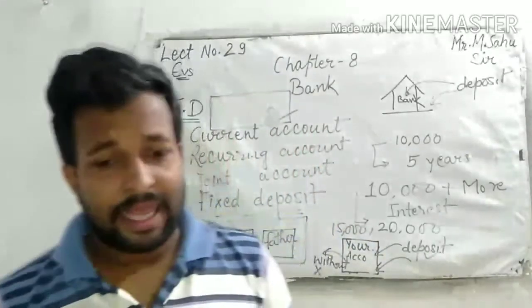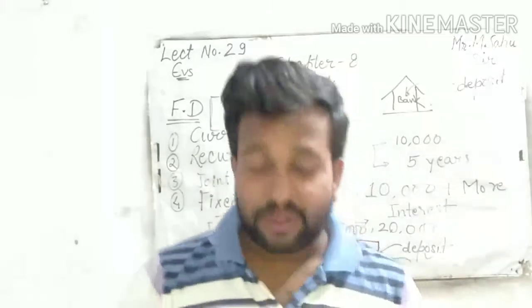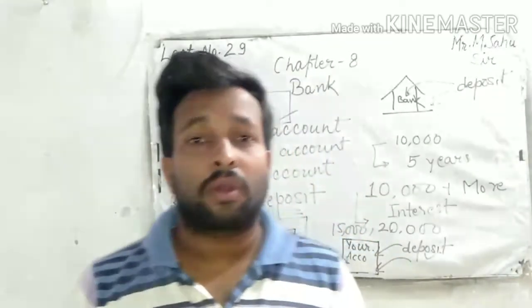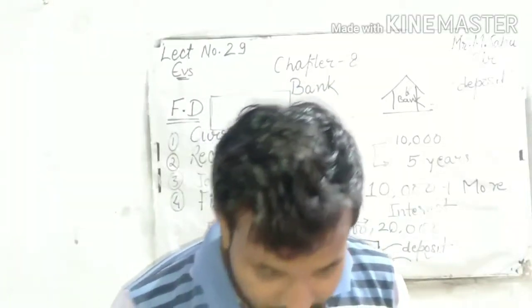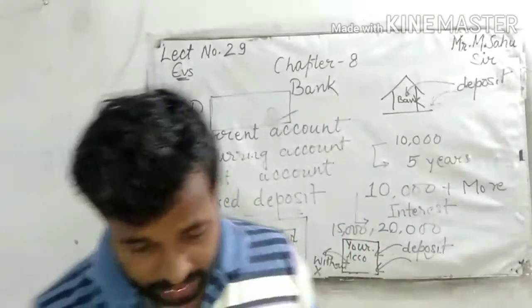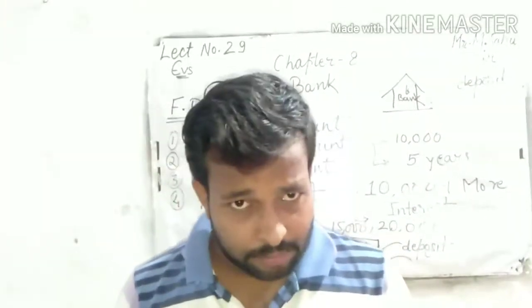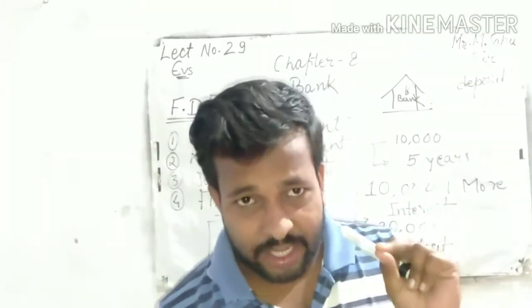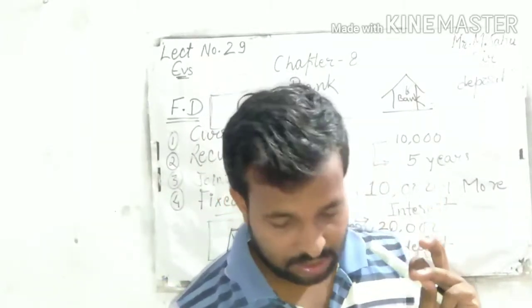Okay. Then next thing I'll tell you: different facilities for withdrawing money from a bank. You can take out your money by withdrawal form, by check, and by ATM card.